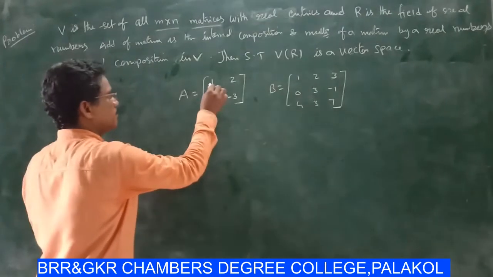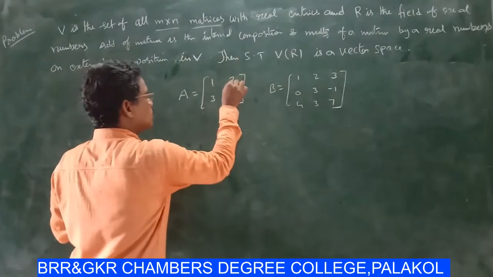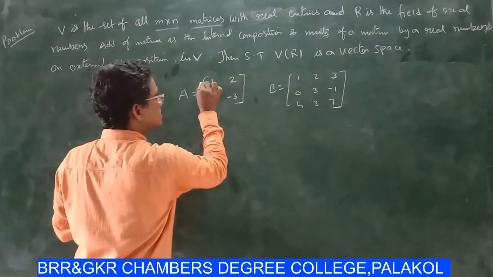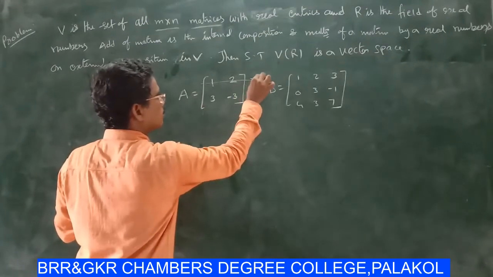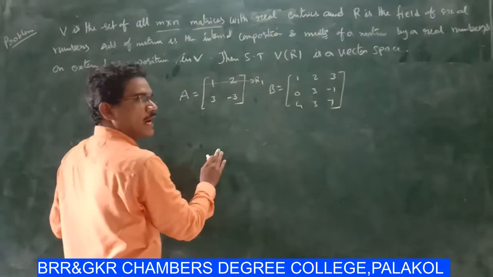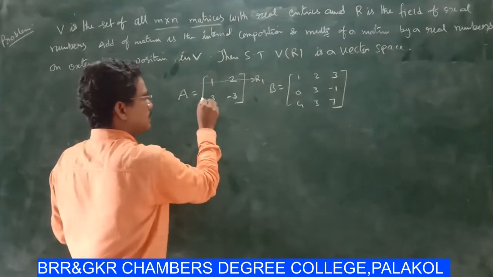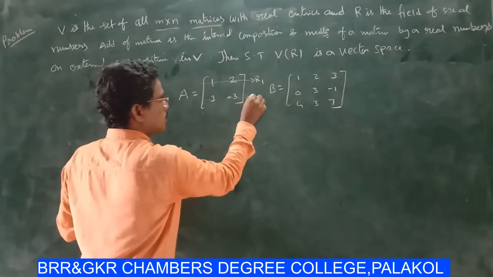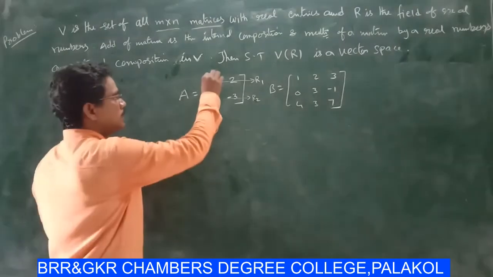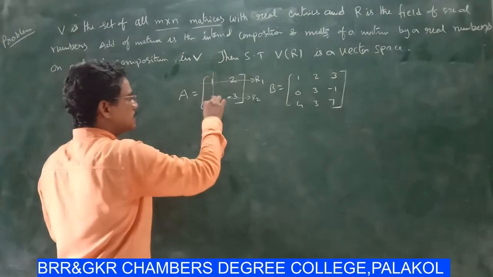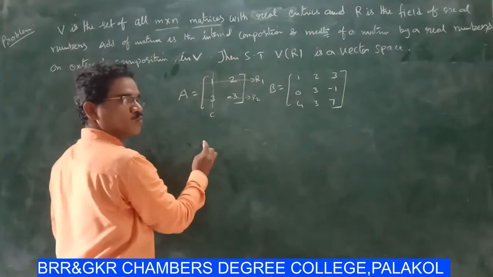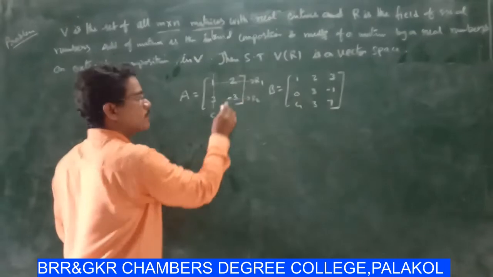Suppose here 1, 2 is the first row, R1. This is row 2, that means R2. Here this is column 1, that means C1.